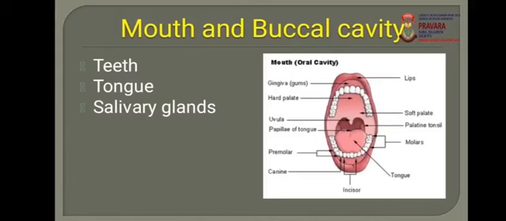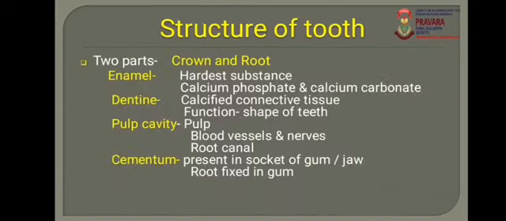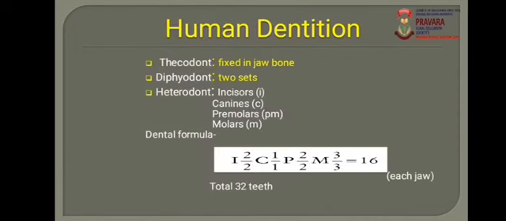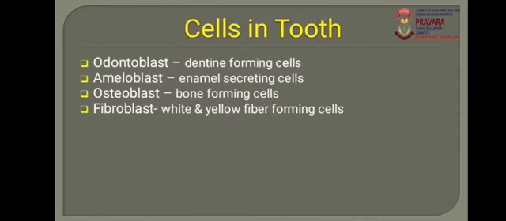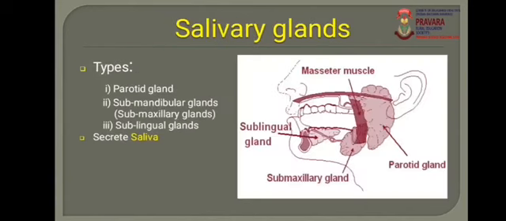In the mouth and buccal cavity, we discussed the structure of tooth, then human dentition, next the specialized cells in tooth. Then the second region of the buccal cavity is the tongue, and after that, we discussed the salivary gland. That is the buccal cavity.